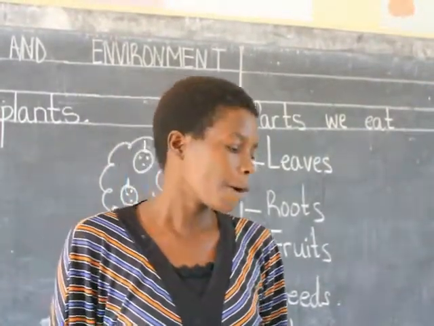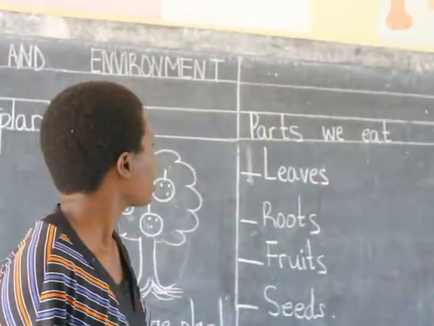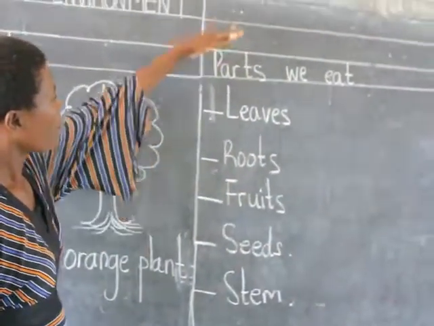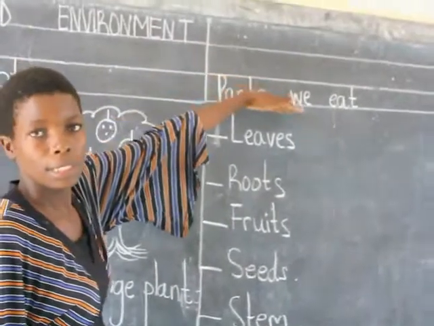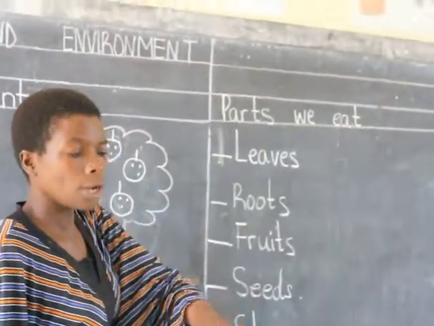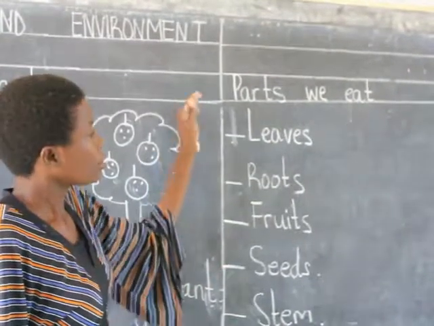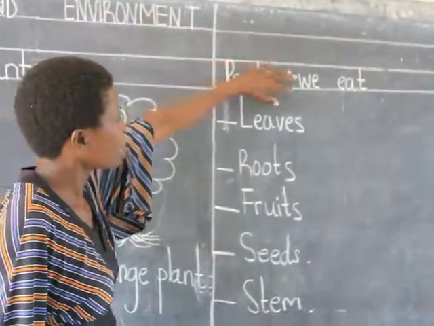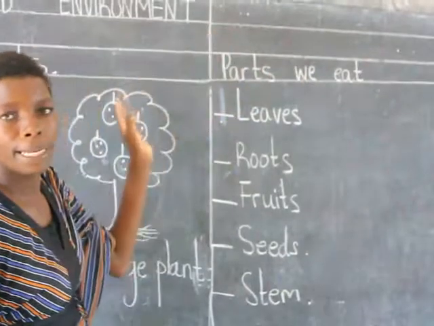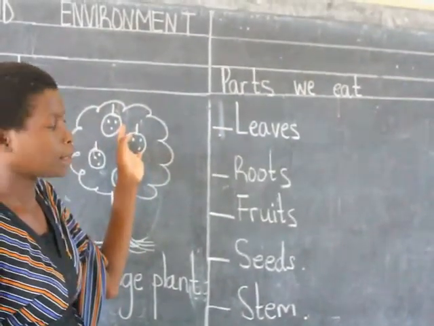Now, before I finish, I'd like us to go through the parts of a plant that we eat. These plants, all the plants that we have, we eat their parts. So I have written here, parts we eat. Which parts? Parts of these plants. Which part do we eat?